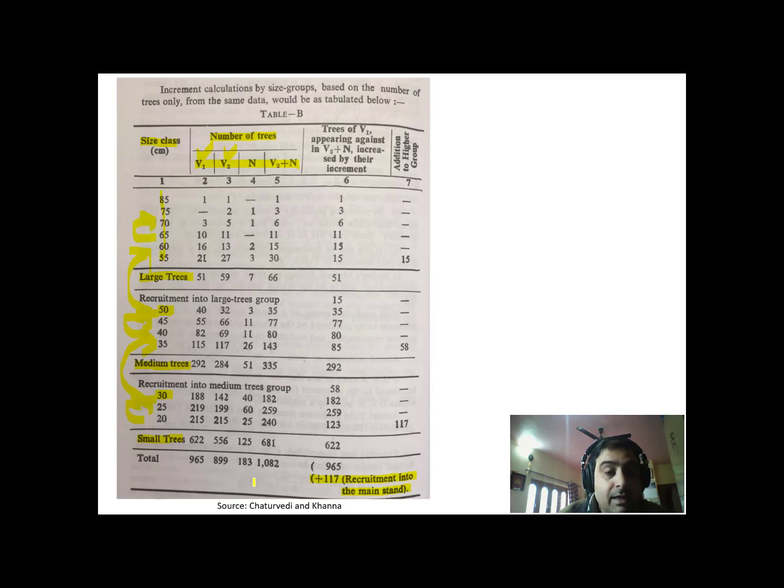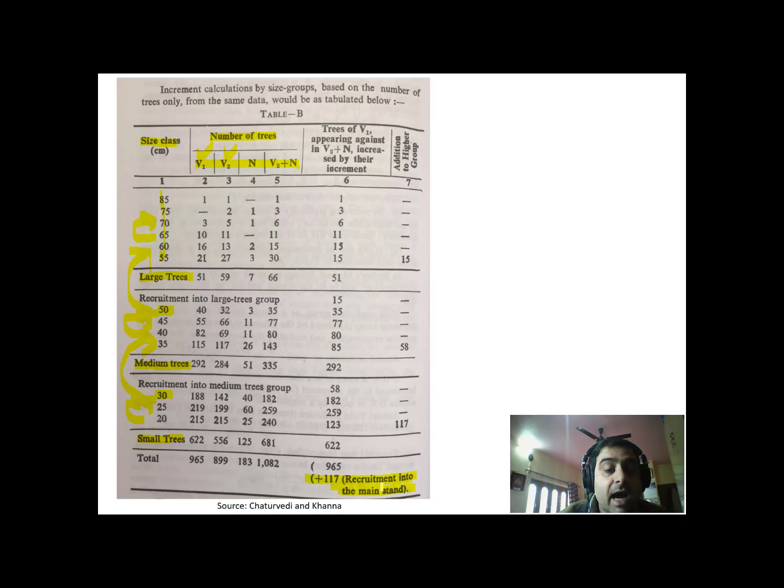So Biolley stressed on the fact that this class is not to be mixed up with small trees, even though it qualifies to be categorized under small trees. It should not be done so. It should be left as an increment under the category of recruitment.